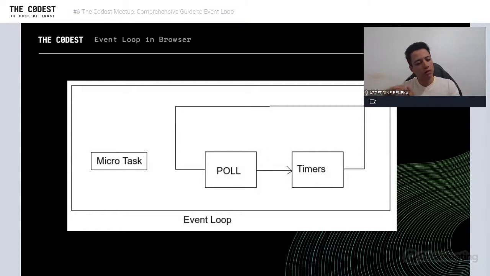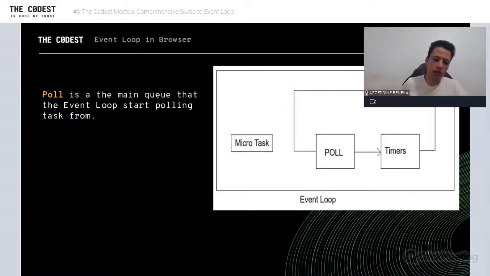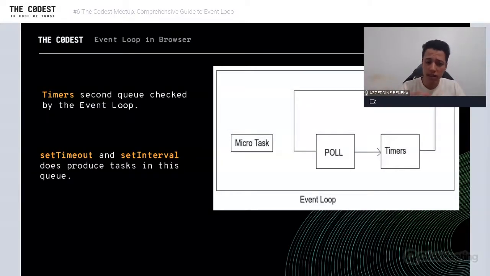And timers, if you call setTimeout and things like that. Microtasks, like we said, we're going to see that a little bit. So for example, poll, like I said, is where tasks are scheduled, for example a network callback, or maybe event handlers. Timers, like setTimeout and setInterval, all those tasks are going to be scheduled in that timers queue.